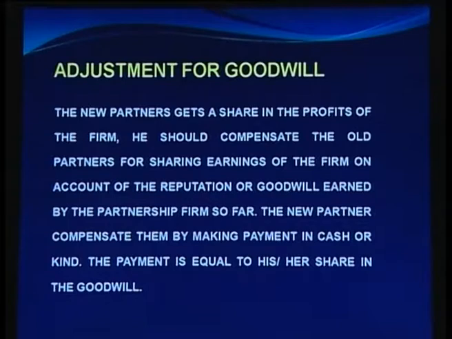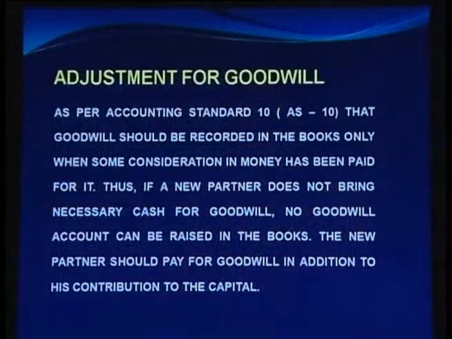So, we have to do the adjustments of goodwill. The new partner gets a share in the profit of the firm. He should compensate the old partners for sharing earnings of the firm on account of reputation or goodwill earned by the partnership firm so far. The new partner compensates them by making payment in cash or in kind. The payment is equal to his or her share in the goodwill. So, when the new partner gives in cash or kind the share of the goodwill, it is to be dealt with in the books of accounts.